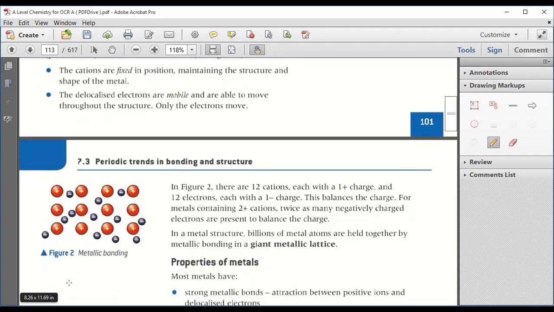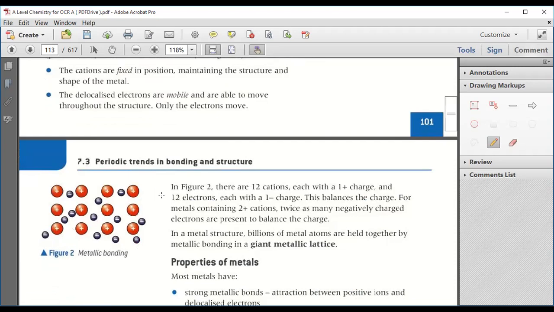Now, in this figure, we can see there are 12 cations, each with a positive charge, and 12 electrons, each with -1 charge. This balances the charge, as positive and negative cancel out each other. For metals containing +2 cations, twice as many negatively charged electrons are present to balance their charge.